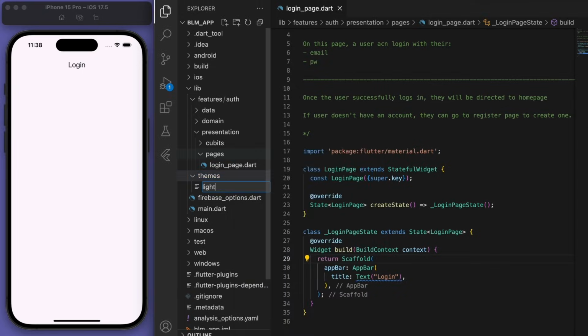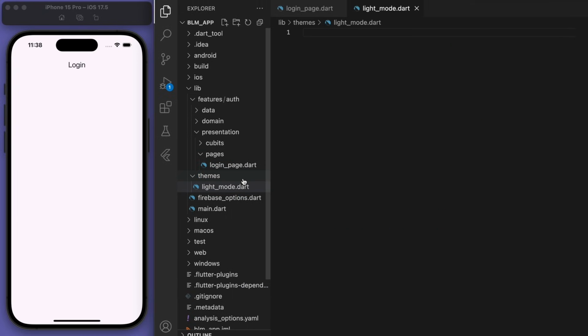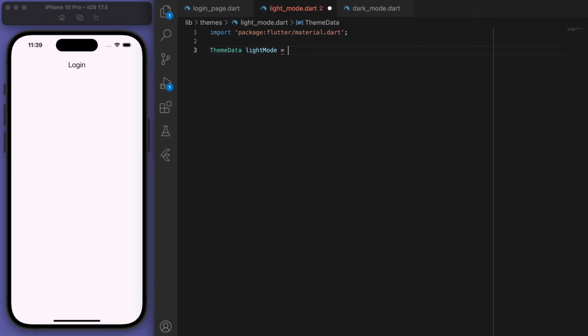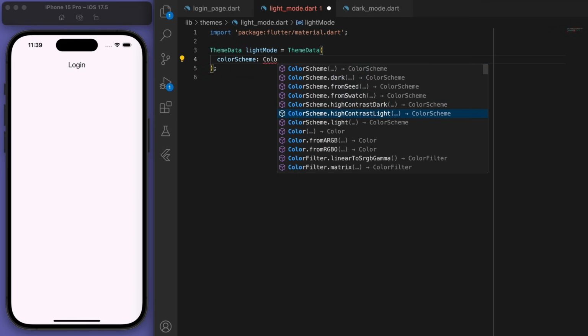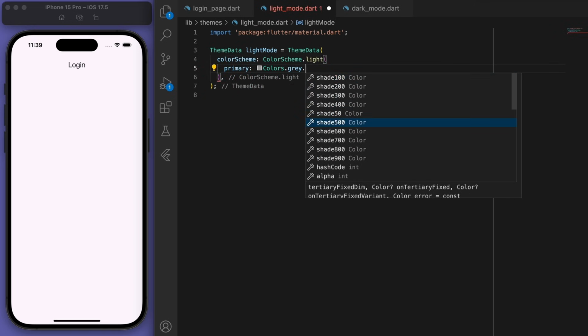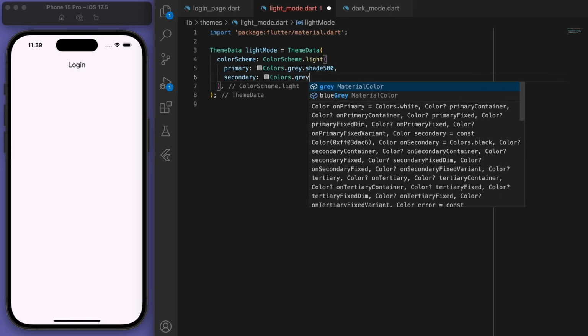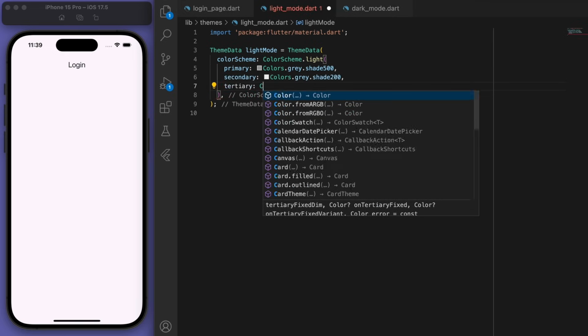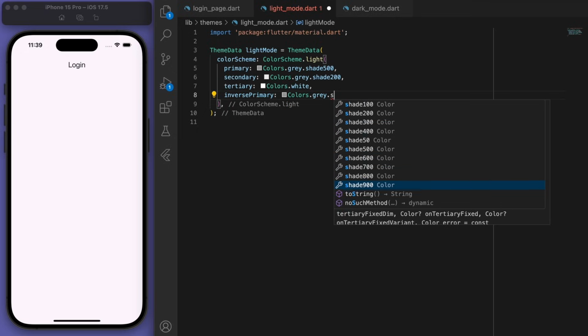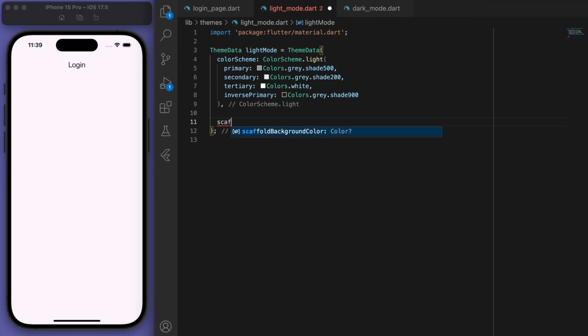So I'm going to create a light mode and a dark mode. And so you can copy these colors that I've chosen if you like. So I'm going to go for a minimal sort of set of colors. The common ones to specify are the primary, the secondary, tertiary, and inverse primary, as well as the scaffold background color.